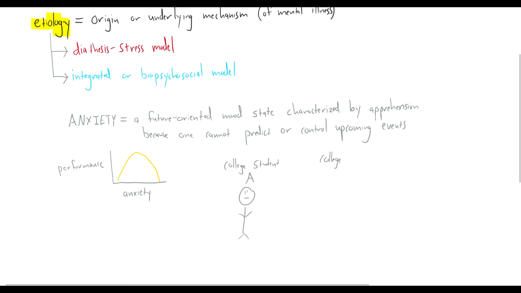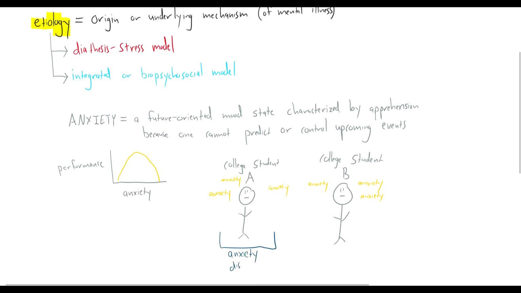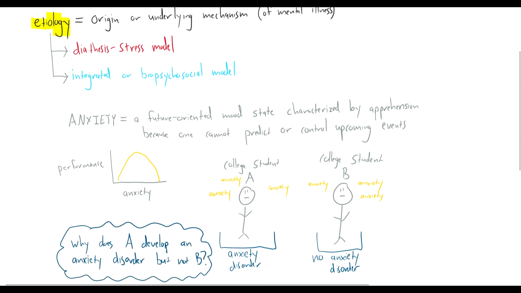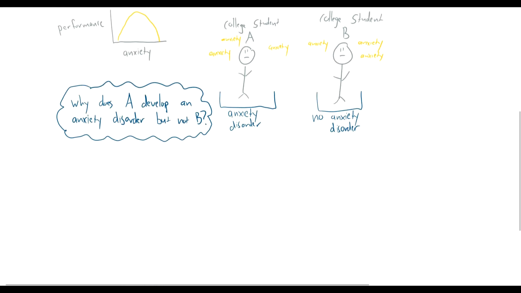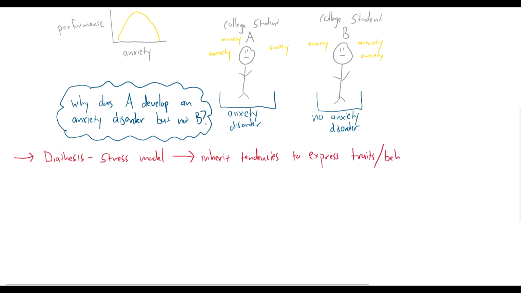If we have two college students, college student A and college student B, and they both have stressors in their life, they have anxiety, why does one, in this case college student A, develop an anxiety disorder, but college student B does not develop a disorder, even though they're in the same environment? So the diathesis stress model is one way we can explain why a disorder will emerge in some individuals, but not in others. And this model says that we inherit tendencies to express some behavior or trait, perhaps some maladaptive anxiety manifestation, that may be activated under stress.